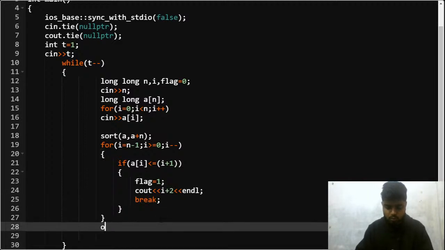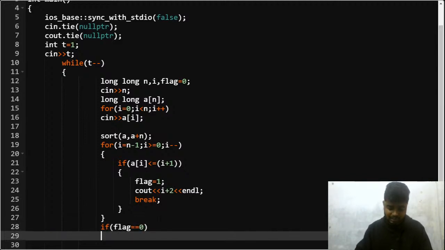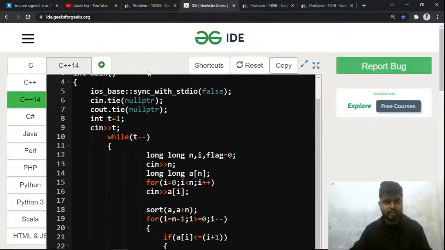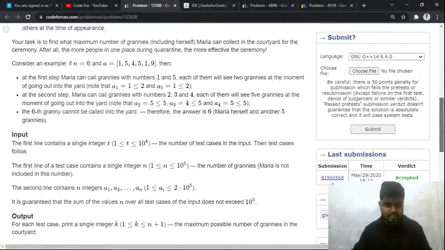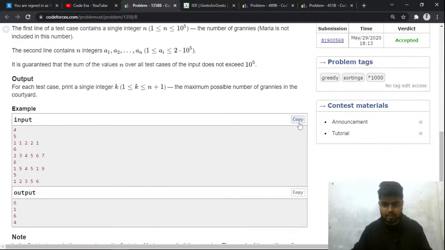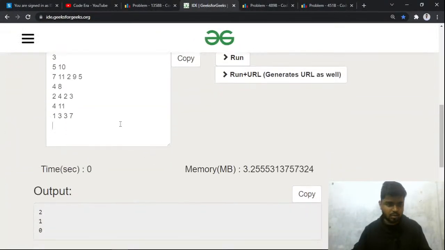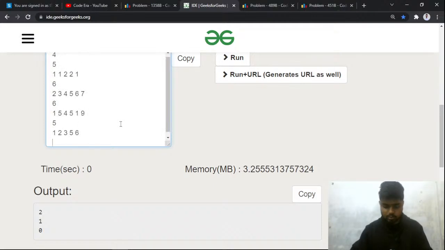After this, if my flag is still 0, that means no other grannies were able to come there, right? So that is why the flag is equal to 0. Then in that case I will simply print the answer as 1, because only Maria will be present there. Let me just quickly copy the test cases for this problem and see whether these test cases work or not. So I've tried to do this.